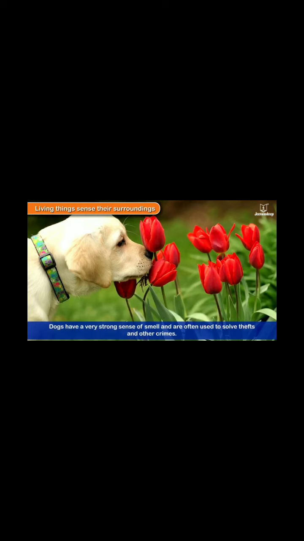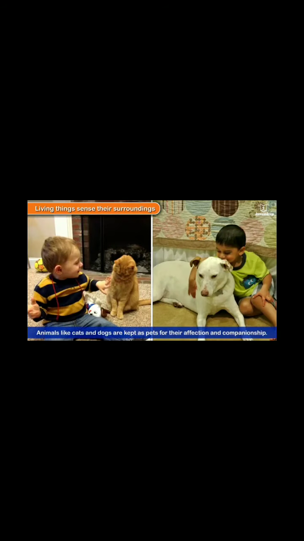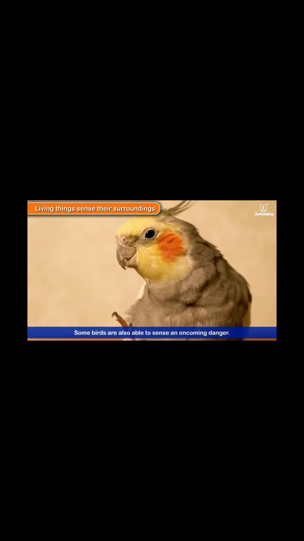Dogs have a very strong sense of smell and are often used to catch thieves and solve other crimes. Animals like cats and dogs are kept as pets for their affection and companionship. Some birds are also able to sense oncoming danger.